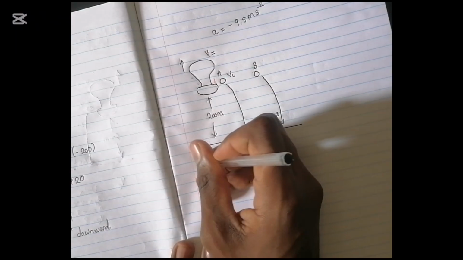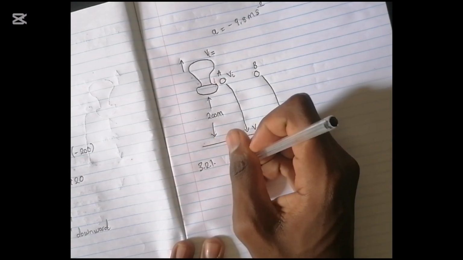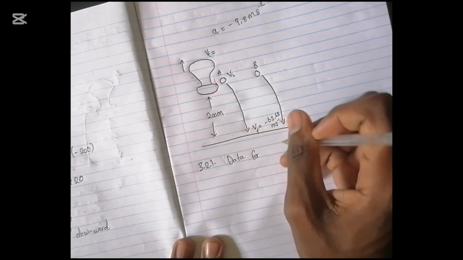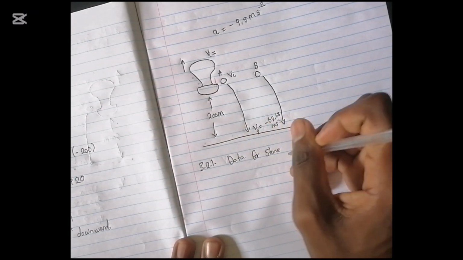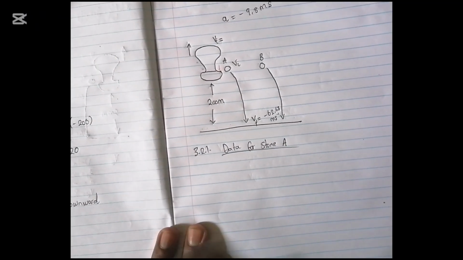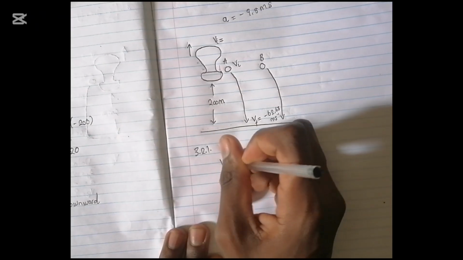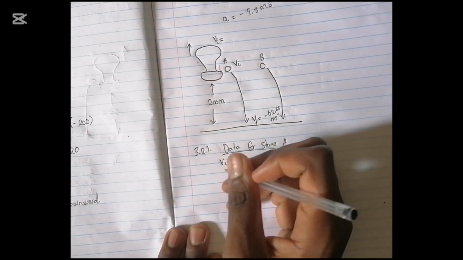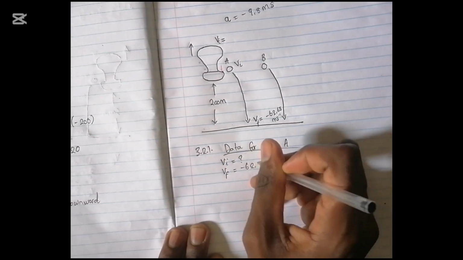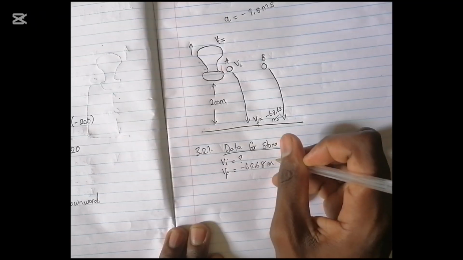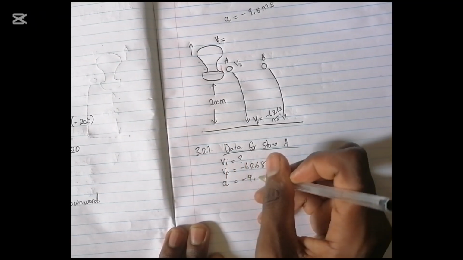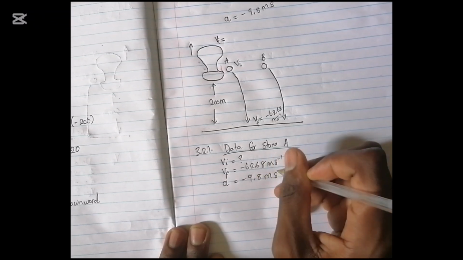So first things first, 3.2.1, we collect our data for stone A. What are we given for stone A? V initial, we are not given. It is what we are looking for. V final, we are given as negative 62.68 meters per second. What about acceleration? It is a constant, negative 9.8 meters per second squared.